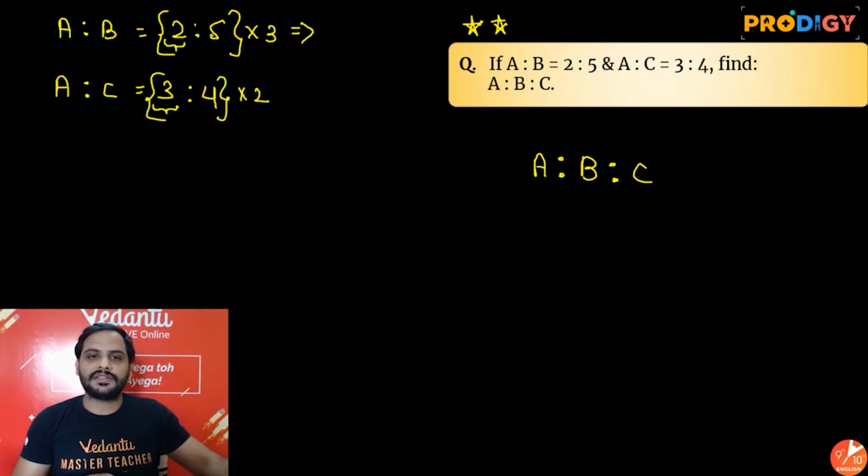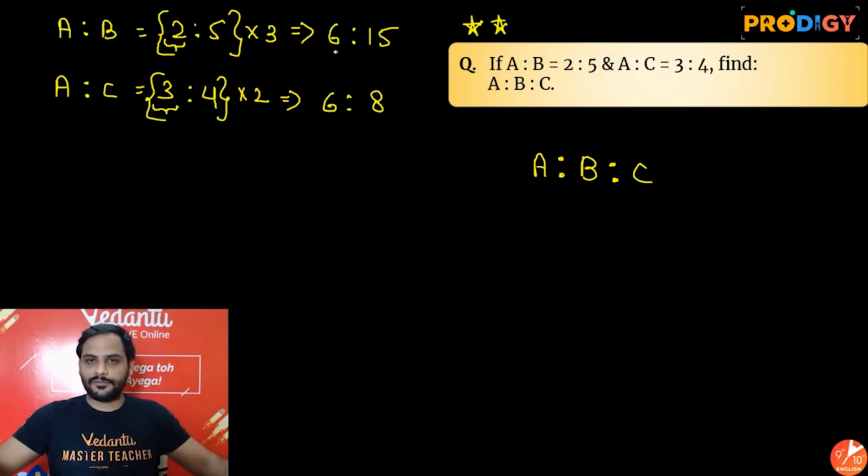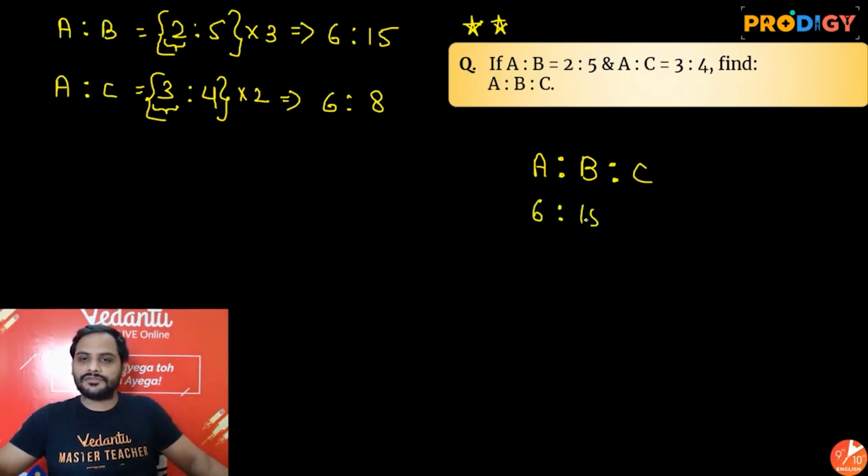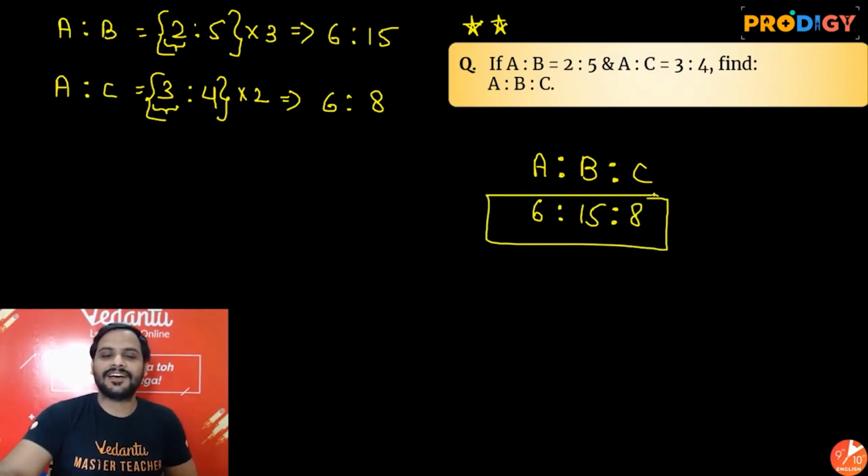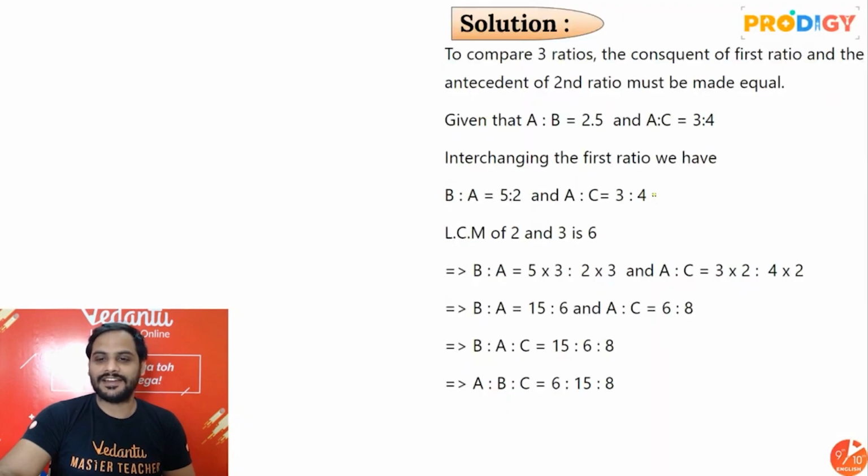So you will be getting 3 twos are 6 is to 3 fives are 15. And here 2 threes are 6 is to 2 fours are 8. So A is corresponding to 6, B is corresponding to 15, C is corresponding to 8 because now A is same on both sides. So ratio will be 6 is to 15 is to 8. Alright, this is how this question will be done. Okay guys, now let's move ahead now.